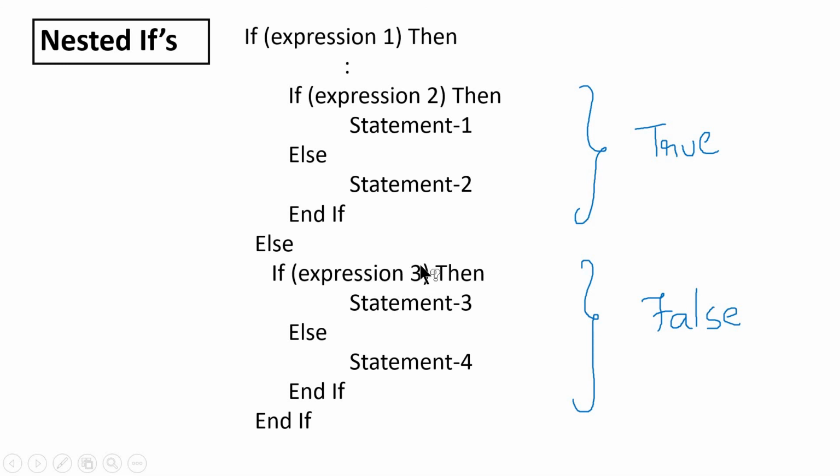If condition 3 is true, then statement 3 will be taken into consideration. If condition 3 is false, then this will go for the else part, that is statement 4 will be executed, and this if statement will end with endif and this outer if statement will end with this endif.